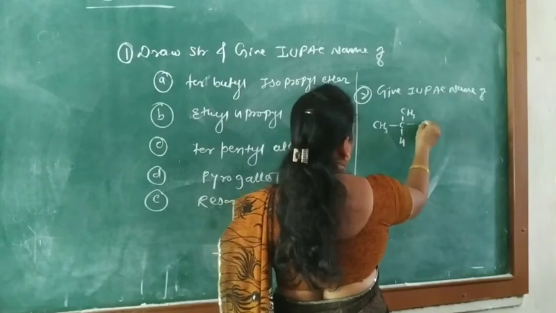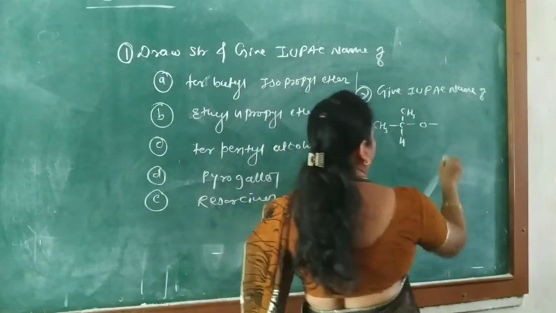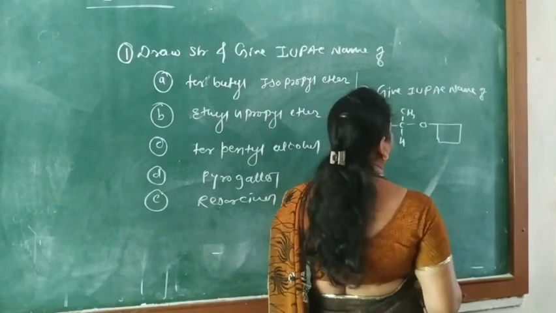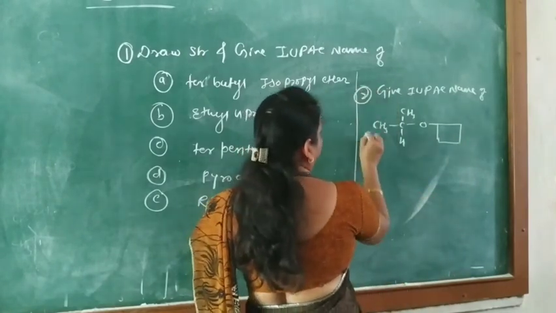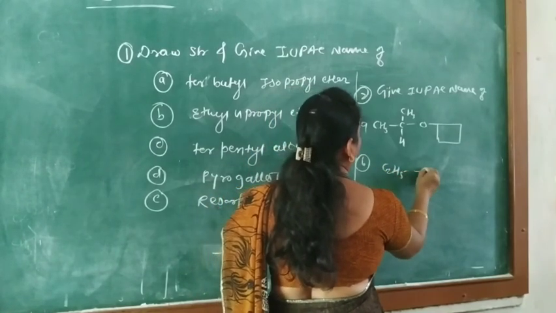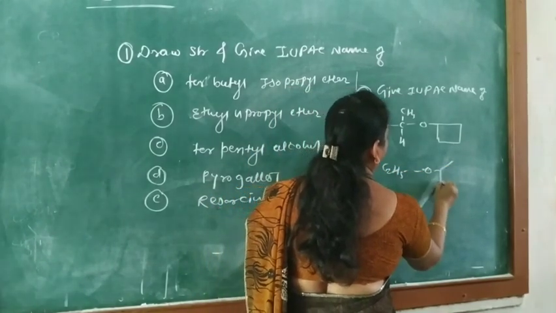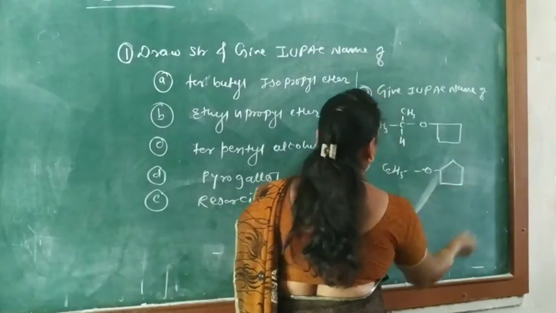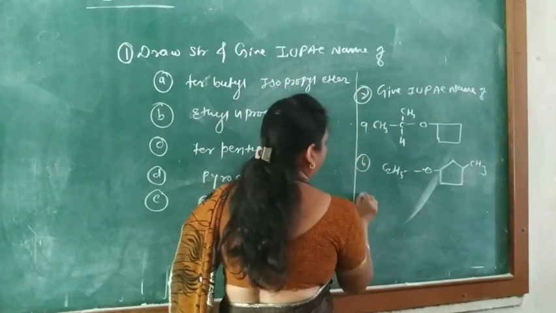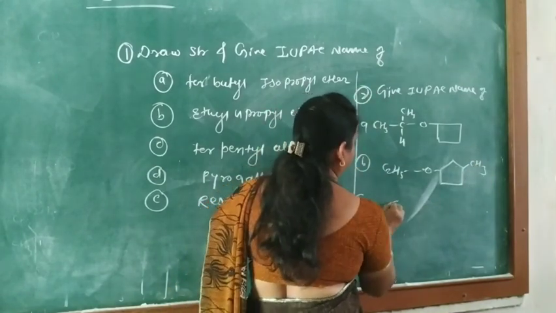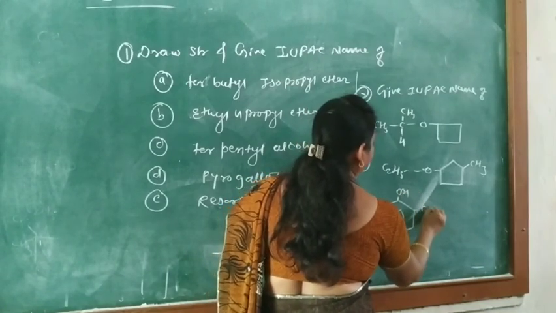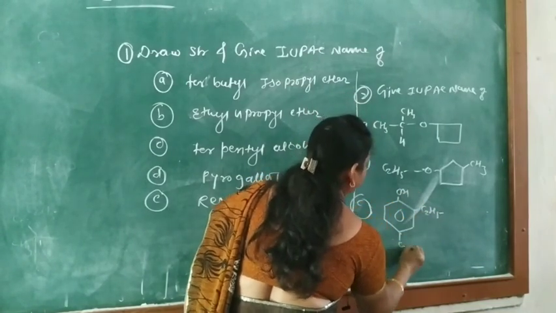1, CH3 C CH3 HO. B, C2H5O CH3. And C, phenol OH, then C2H5, C2H5.